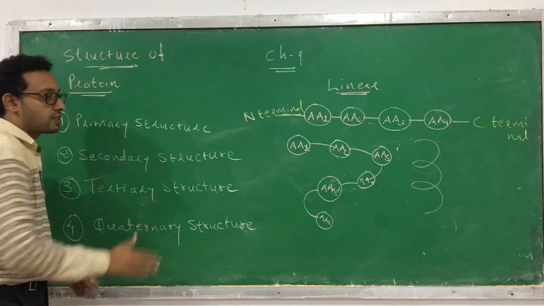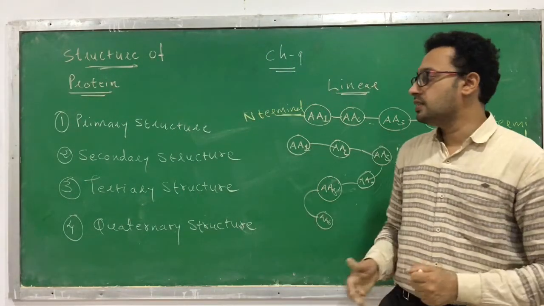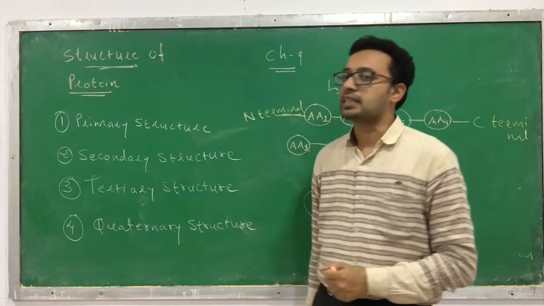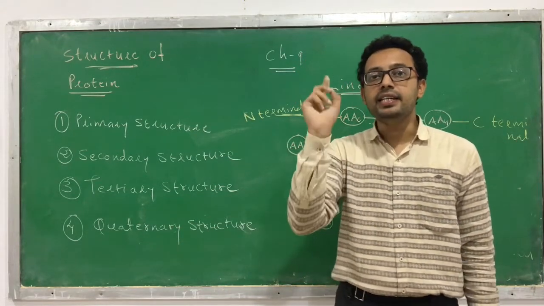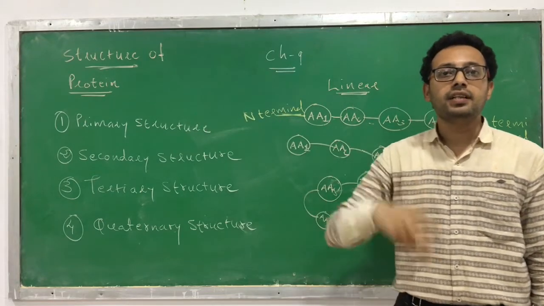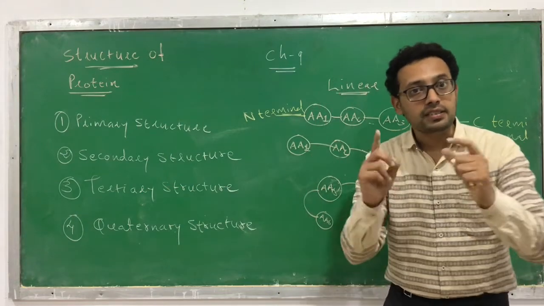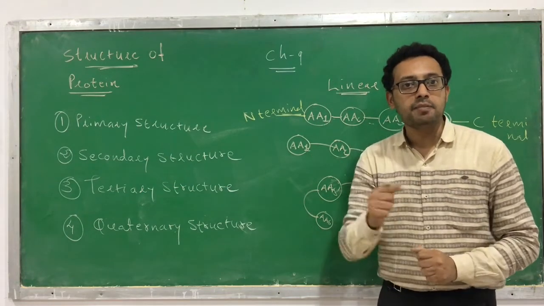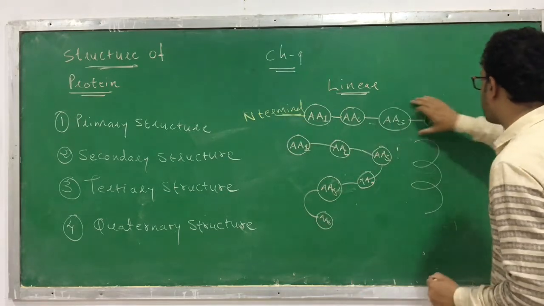Now the tertiary structure. Most of the time in living organisms, the tertiary structure of protein exists. Tertiary structure means a three-dimensional arrangement of amino acids in the living organism, but of a single polypeptide chain. This is one polypeptide chain.